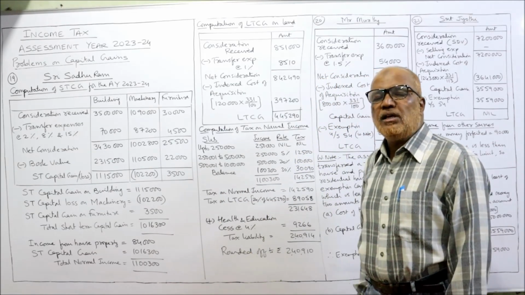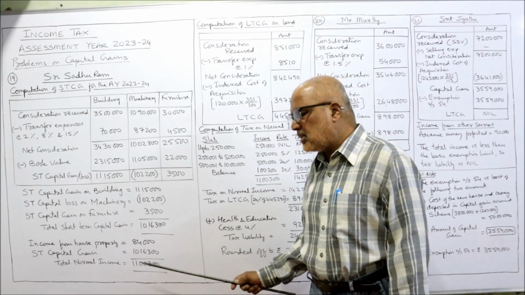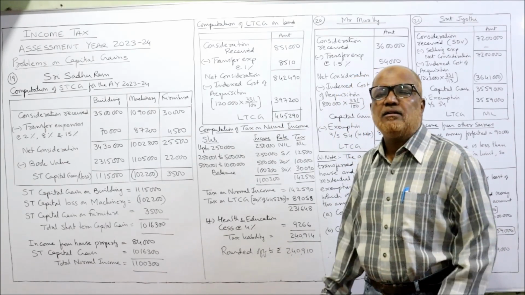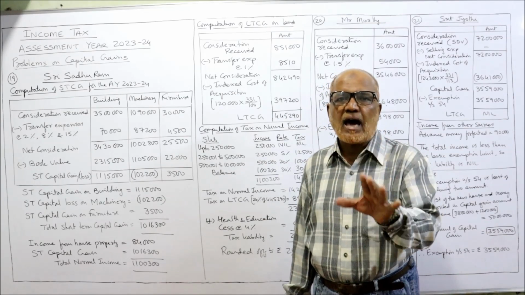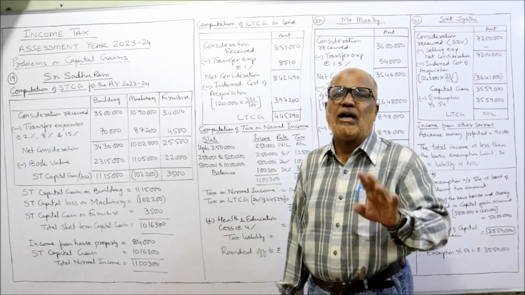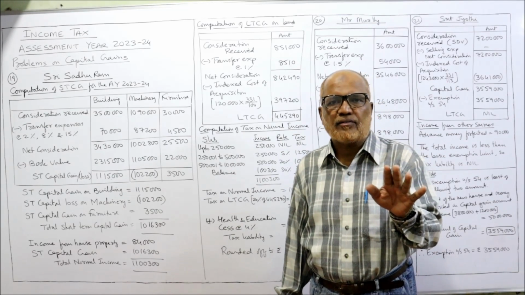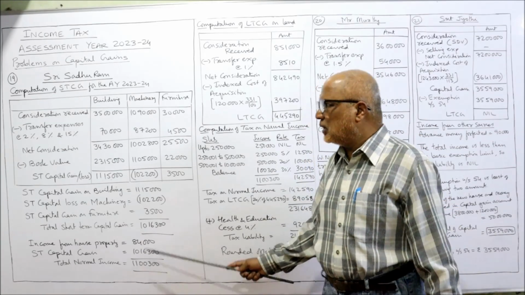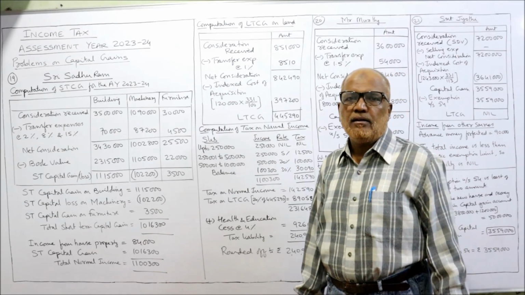So 84,000 is income from house property, and short-term capital gain is 10,16,300. So total normal income is 11,300. Remember, short-term capital gain is taxed at slab system along with other incomes. There is no separate rate of tax. The slab system will apply along with other incomes. So total. Now computation of long-term capital gain on sale of land.